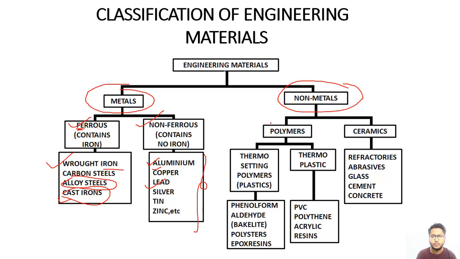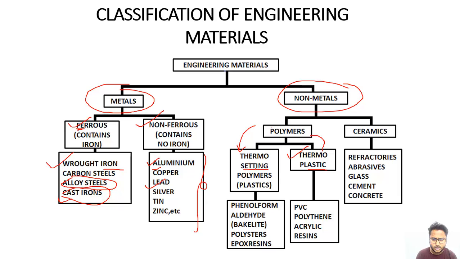In the case of non-metals, they are broadly classified into polymers and ceramics. In the case of polymers, we have already studied in 12th or intermediate class chemistry that there are two types of plastics: thermosetting and thermoplastic. Thermosetting plastics are those which are not convertible to their original shape, size, and properties after heating. But thermoplastics will regain their shape, size, and properties after heating and cooling.